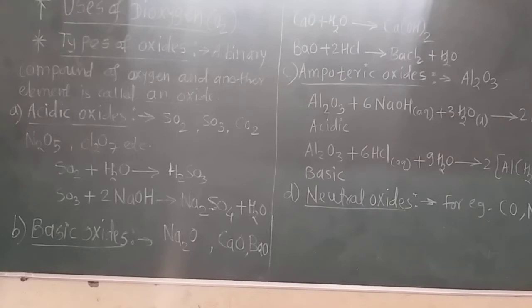The fourth use of oxygen is that oxygen cylinders are widely used in hospitals. Why? For the inhalation of patients who are in ICU or in a very critical position of their health, they require an oxygen cylinder in the hospital.